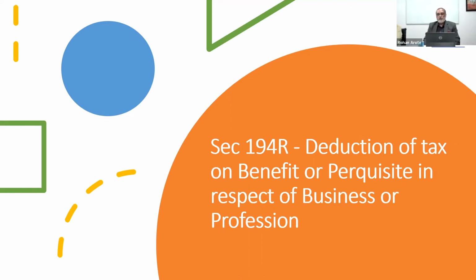Yes, certainly, if you want to give anything free of cost, one has to be very careful now, because you have to identify each and every item. If you are going to give to someone, 194R is going to apply, and we have to take his PAN number, and if that is not available, then the impact is going to be more on us, because it might be 20% or 5%, whatever is applicable. So we have to be very careful now. If you want to give gifts, keep records properly and pay the TDS, or else you will be in trouble.